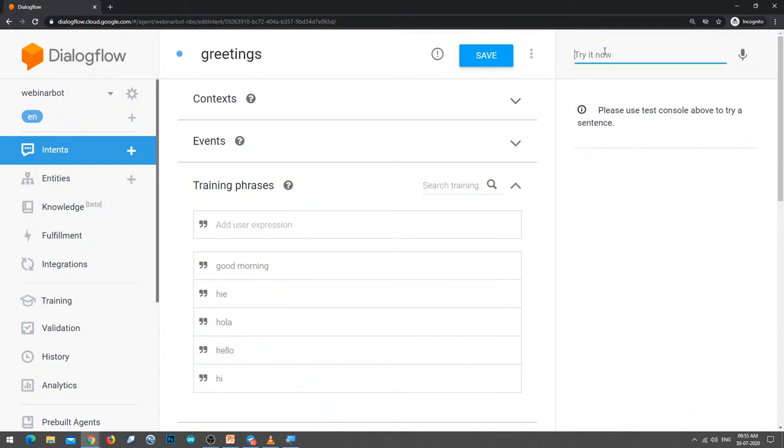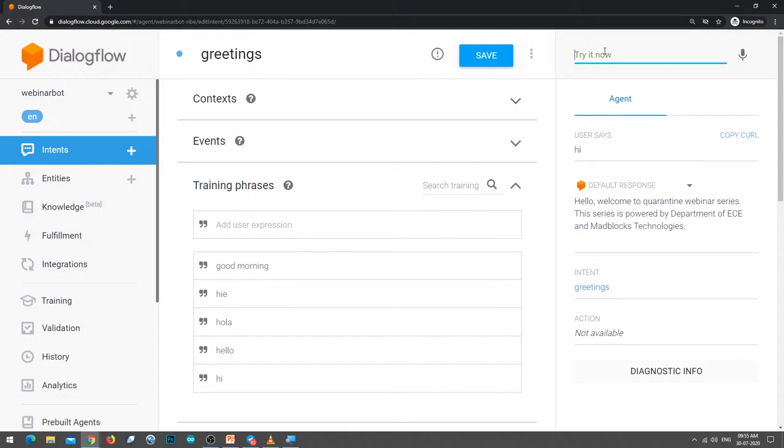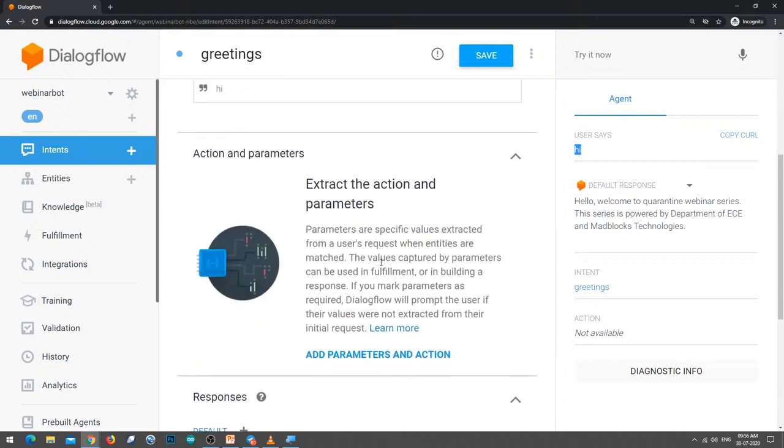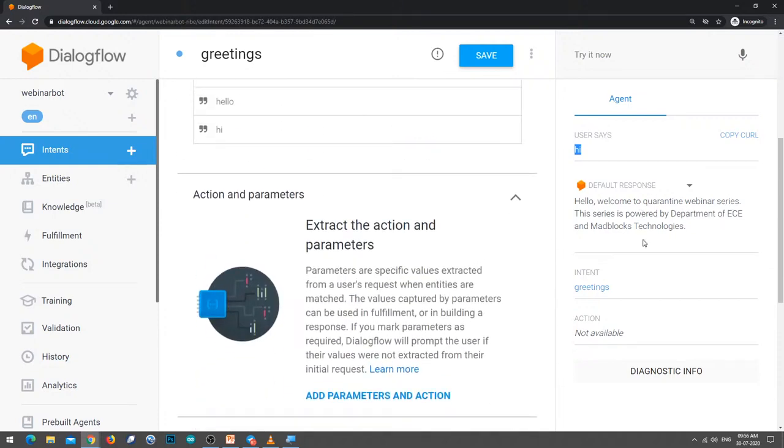So let me say hi to it. I am the user, and I'll be giving a prompt to the bot saying hi. Then immediately it has to understand the context. What is the context which is trained here? The context which is trained here is greetings. When I say hi, you can see here what the user says. The user is saying hi. Immediately, what is the response? It is displaying, hello, welcome to quarantine webinar series. This is the bot response which we have entered for this context. And what is the context here? The context here is nothing but greetings. That is what we have created here.